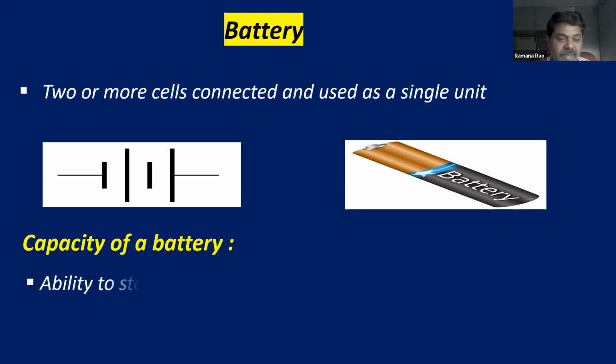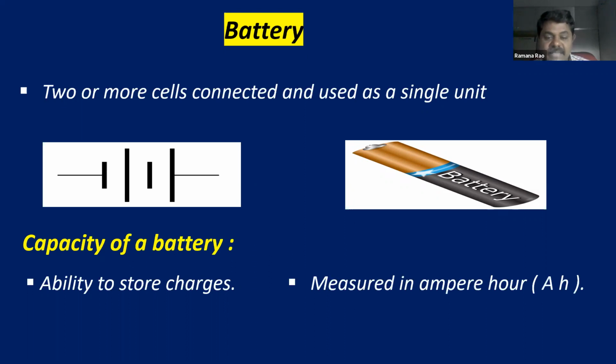So what is the capacity of a battery? The ability to store charges. Already you learned in capacitors. Capacitors are the devices which can store the electrical energy in the form of electric charges. So the ability to store the charges is known as the capacity of a battery. Then the capacity of a battery is measured in ampere hours, AH. So A stands for ampere and H stands for hour. So ampere hour is the capacity of a battery. So that is the unit.